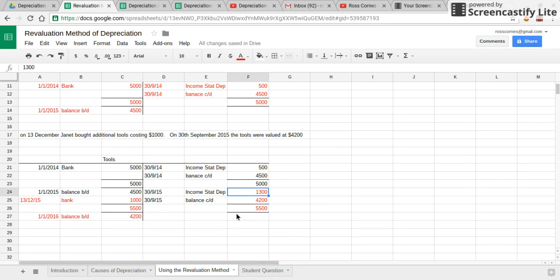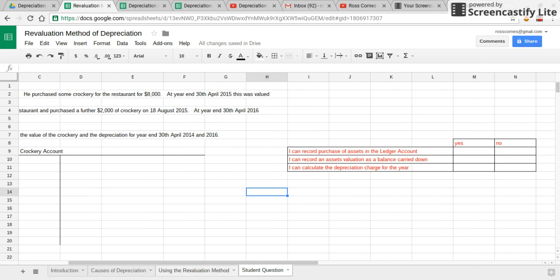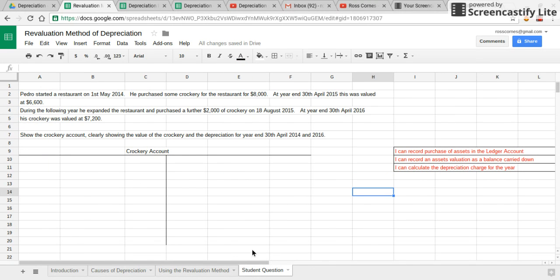So just to summarise how we worked out the amount of depreciation, we had the opening carrying amount for our tools, we added on what we've purchased, $1,000, and we subtracted the balance carried forward, and that gave us 1,300 of depreciation. Okay, simple to do. I've got an example here where you're going to do them all in one account. Don't forget to fill in the self-assessment at the end. It's to do with Pedro, who started a restaurant.